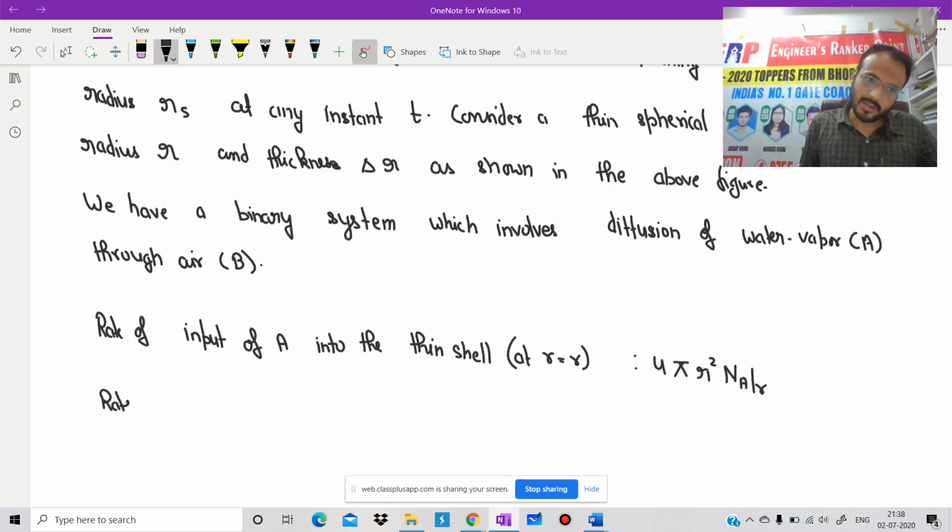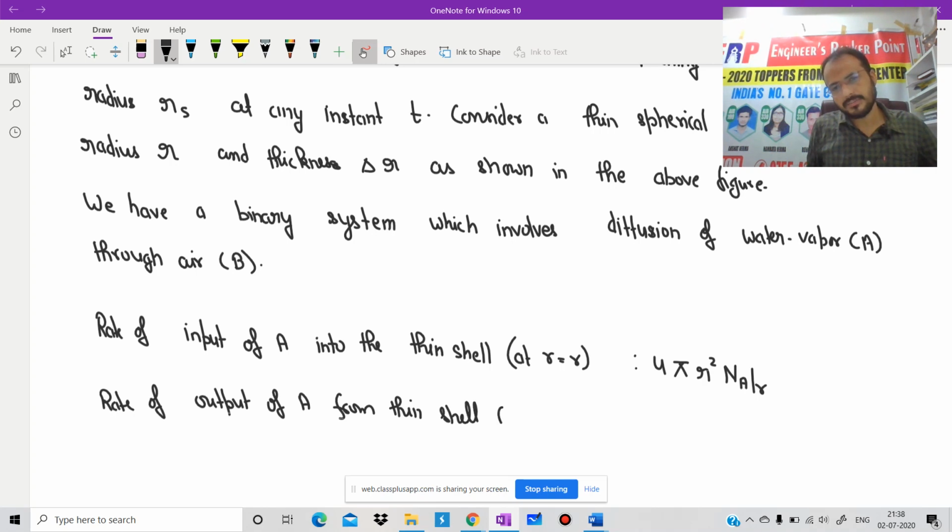In a similar way, the rate of output of A from the thin shell at r plus delta r is 4 pi r square N A at r plus delta r.